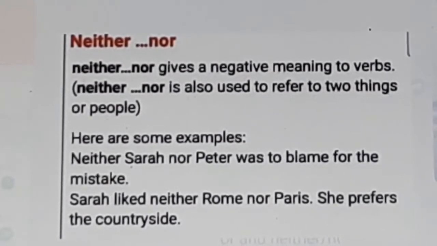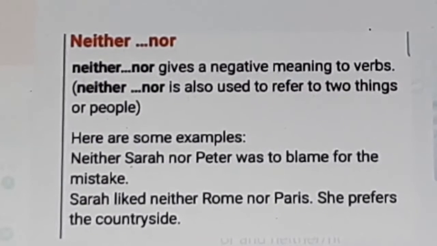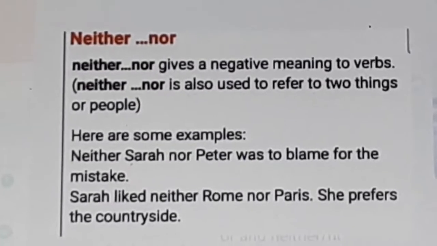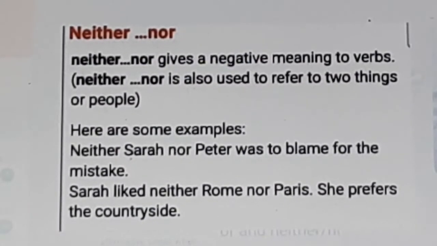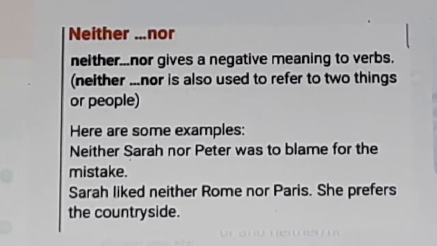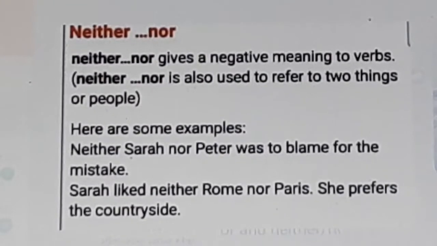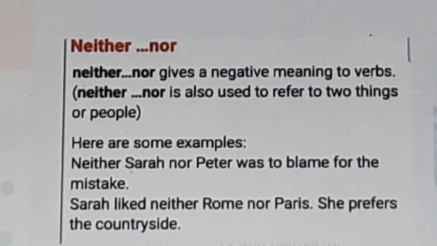Sarah liked neither Rome nor Paris. She prefers the countryside. She doesn't like Rome and she doesn't like Paris. In negative sense, neither nor is used.